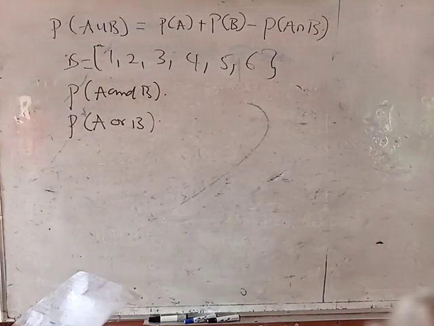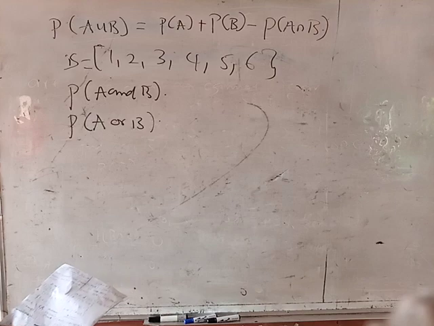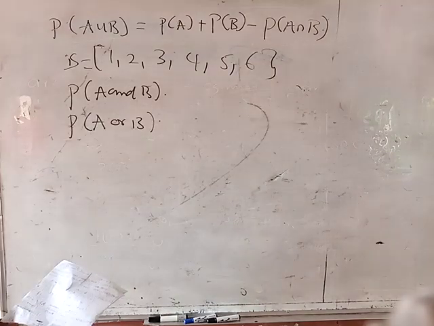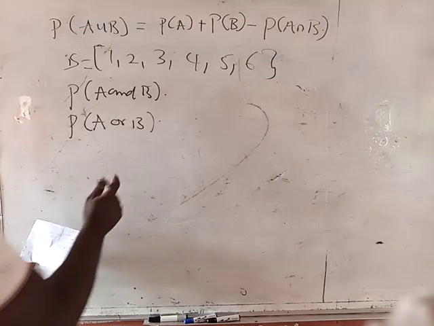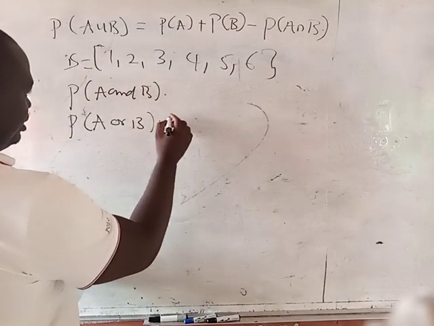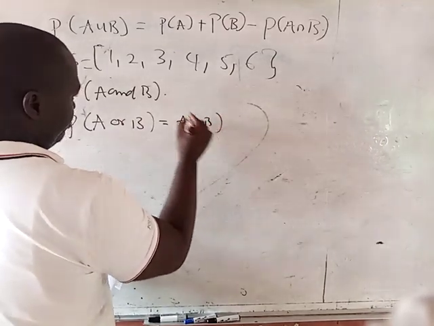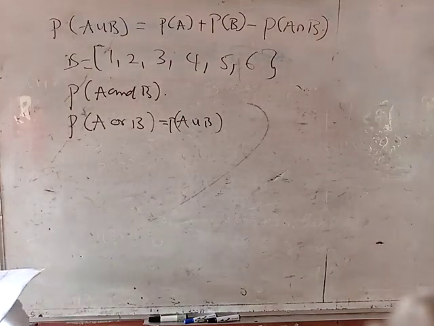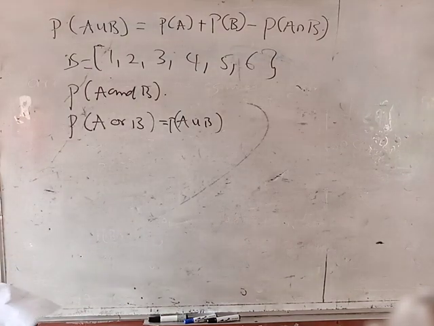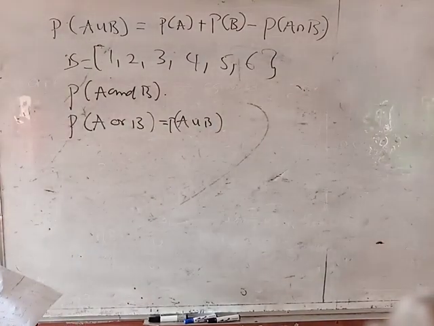If you pay attention from the first class, you will notice that I already told you that whenever they ask you A union B, it means A or B. So A or B is A union B. The probability of A union B. That's what I want you to know. But what if they ask you to find the probability of A and B? So the probability of A and B means what?